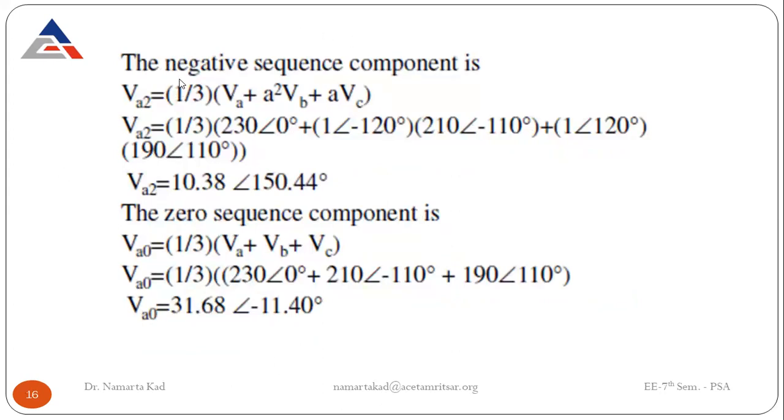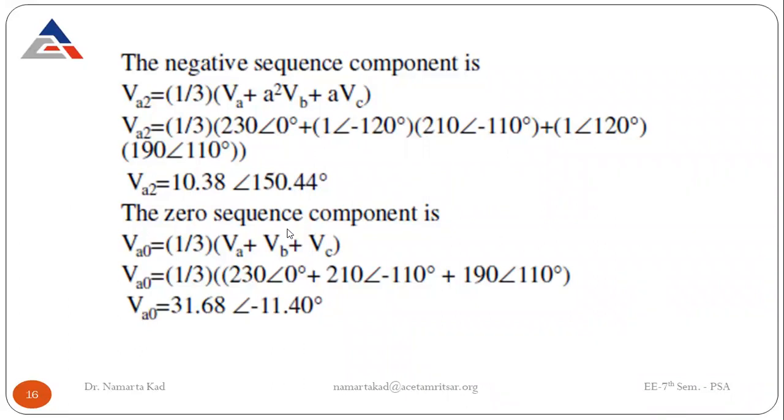Similarly, for the negative sequence component, the equation is 1/3 of VA plus A square VB plus A VC. Just simply put down the values. A square is 1 angle minus 120 degree, or 240 degree, you can also write. This is VB given in the question, this is the A operator, this is VC given in the question, and just solve it and you get this as the answer.